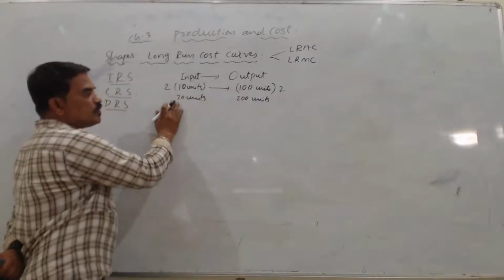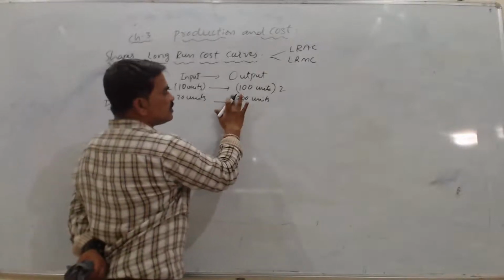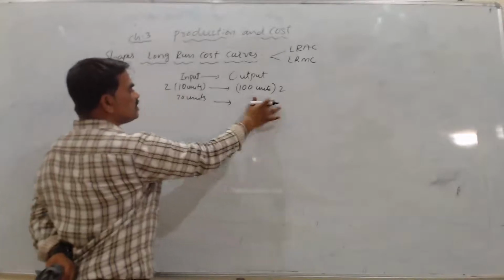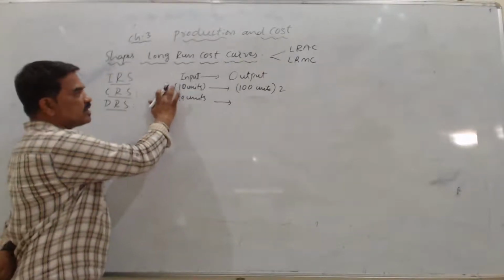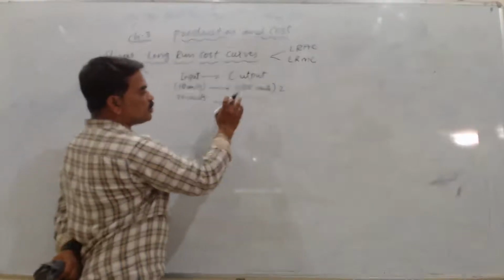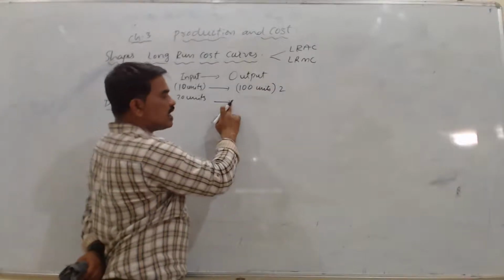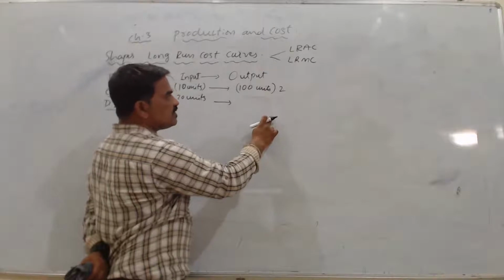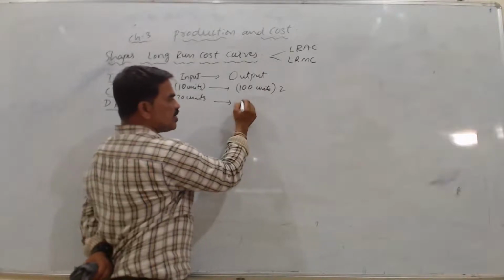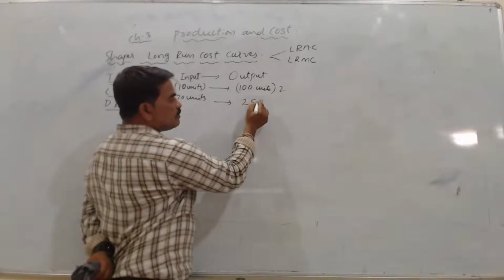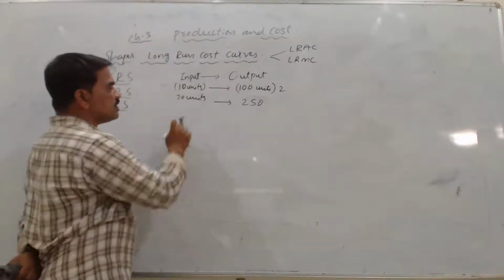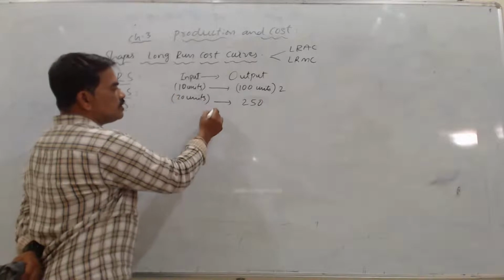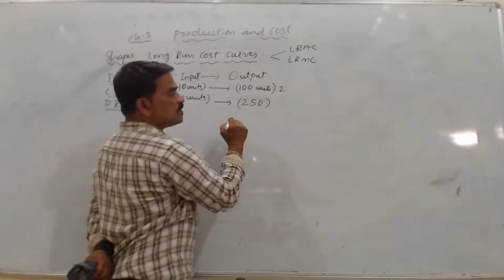If I double the input, what is the proportion here I am using in input? I doubled, correct? I doubled the input. In that case, what is the result I am getting in my output? I am getting increasing output, but at a greater proportion. If I double here, my output is more than double.